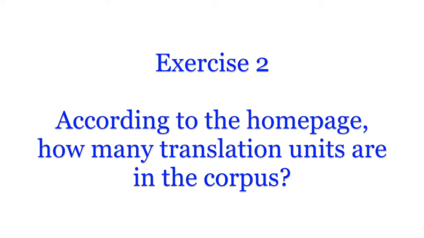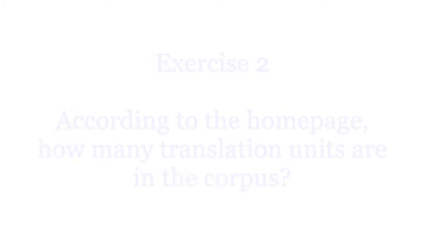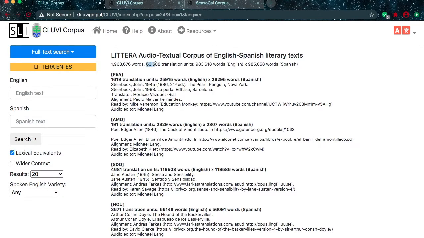Exercise 2. The answer is 63,508. As we will see later on, a translation unit is a bilingual pairing that contains the same information in different languages.